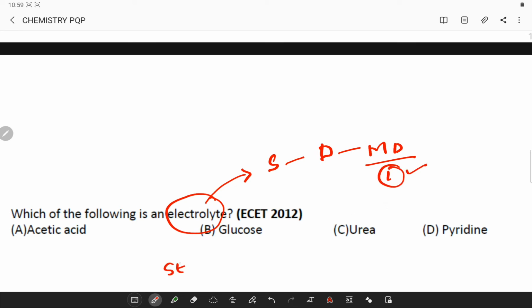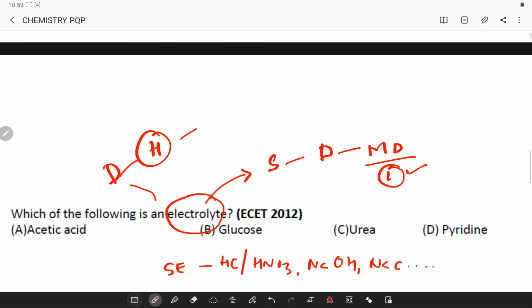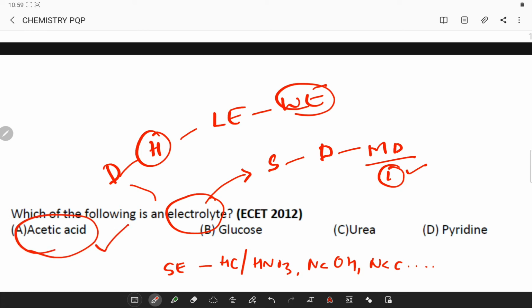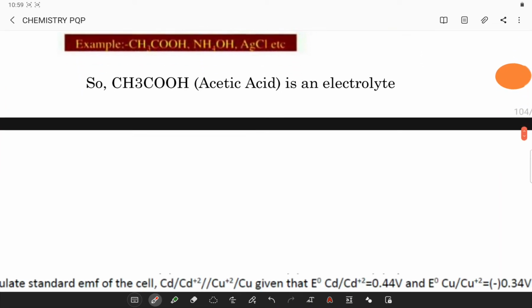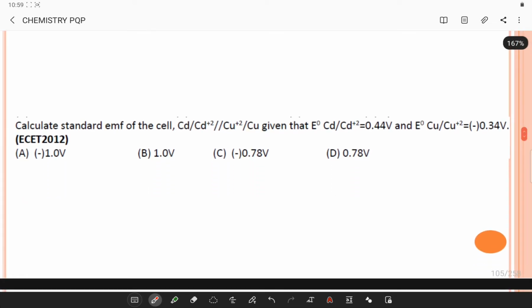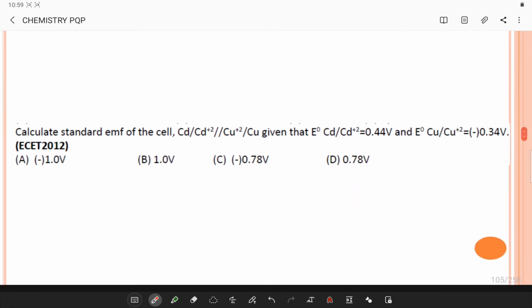Strong electrolytes include hydrogen chloride, HNO3, sodium hydroxide, salt, calcium chloride, etc. And substances which on dissolution in water dissociate to a little extent are called weak electrolytes, and basically acetic acid is one such electrolyte. So this is the definition of this. You can find this PDF in the link provided in the description.